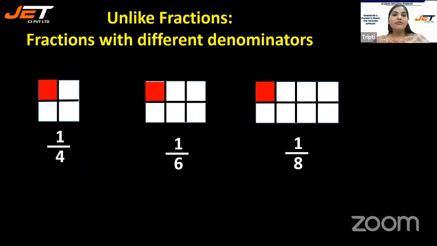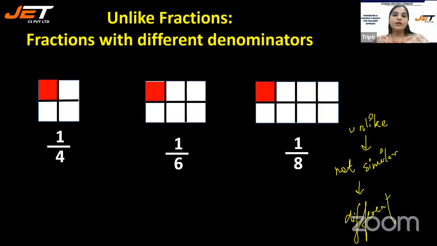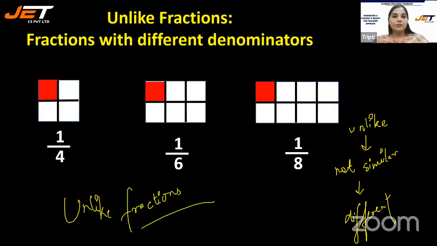Now the fractions which have different denominators. See, if like means same, unlike means not similar, or we can call it different. So the fractions which have different denominators are called unlike fractions. I hope that is clear to you.